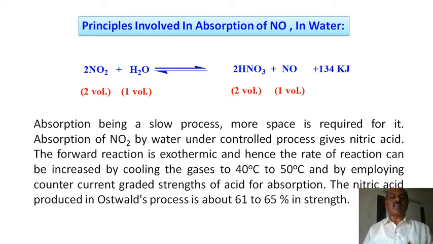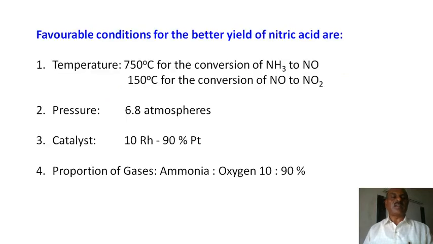In this reaction, the rate of the reaction is increased, and up to 65% HNO3 is formed by this reaction. So NO2 and water give HNO3. This is also a reversible reaction, but it is driven forward at a lower temperature, and the expected product is formed.